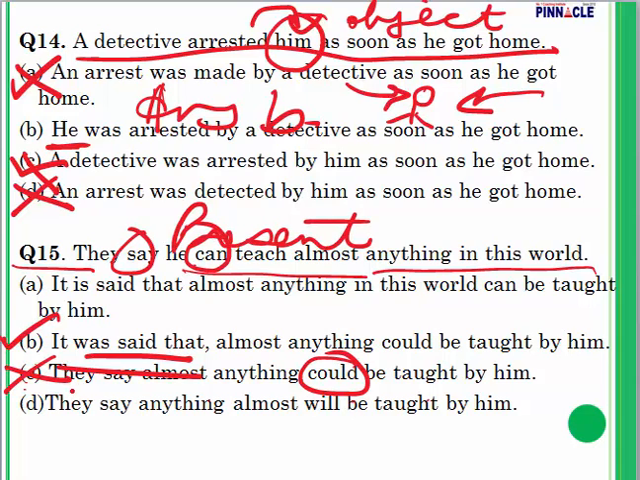Here a lot of you might get confused with narration. Make sure changes of tenses occur in narration, not in active and passive. They say anything almost will be taught. Here will, again change of tense. This has been eliminated due to change of tense. This also due to change of tense. This also due to change of tense.